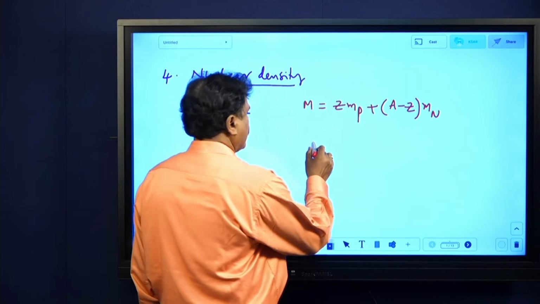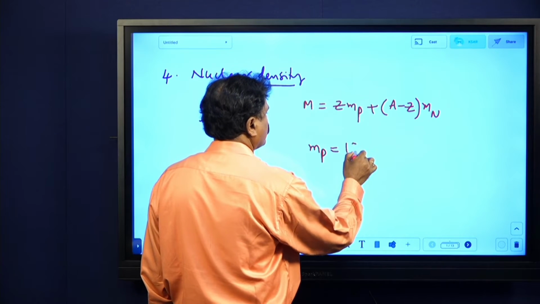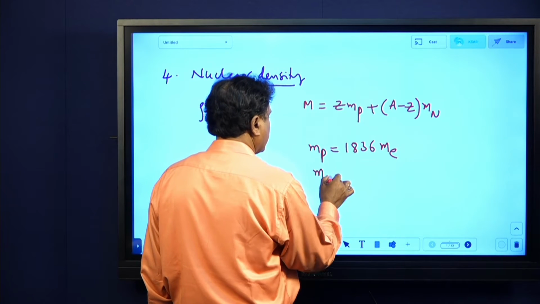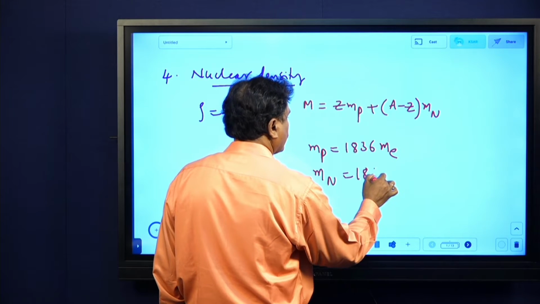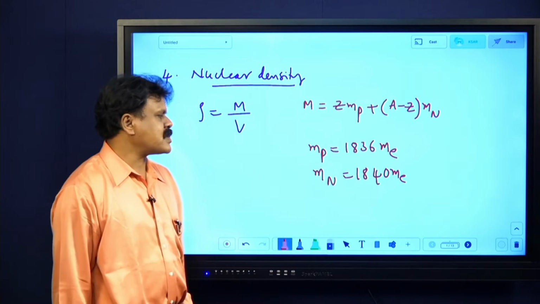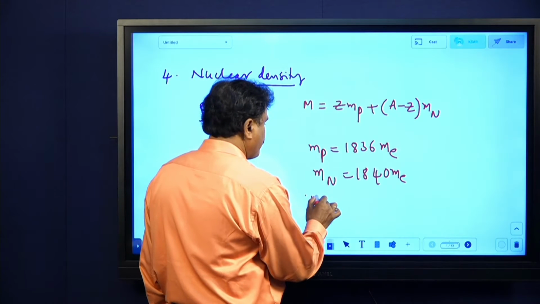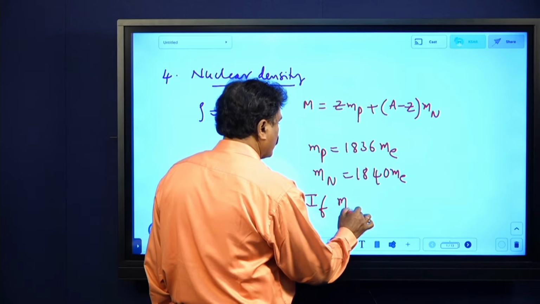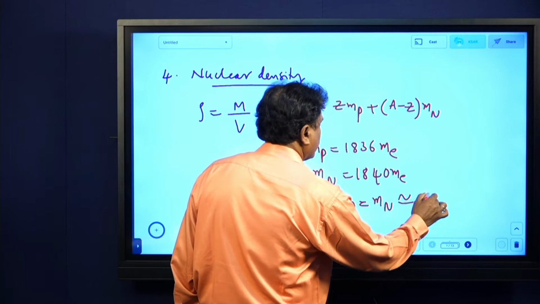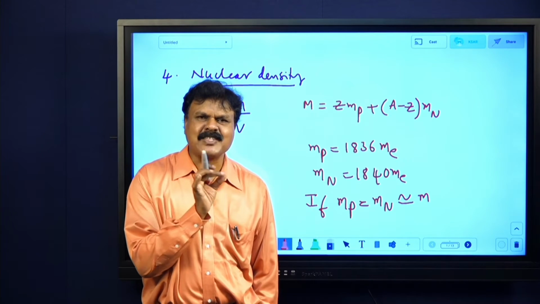Here, the mass of the proton in terms of the electron mass I will give as 1836 times the mass of the electron, and the mass of the neutron is taken as 1840 times the mass of the electron, quite nearby values. So Mp is approximately equal to Mn, true or not? In that case, Mp is approximately equal to Mn, approximately equal to M. That M I will take as the average mass of each nucleon.